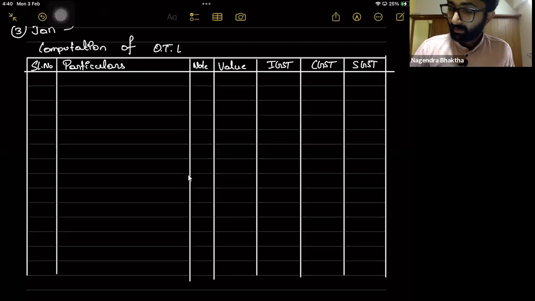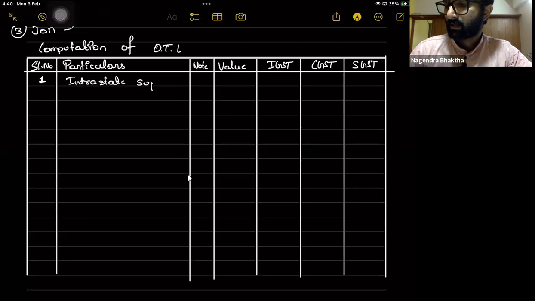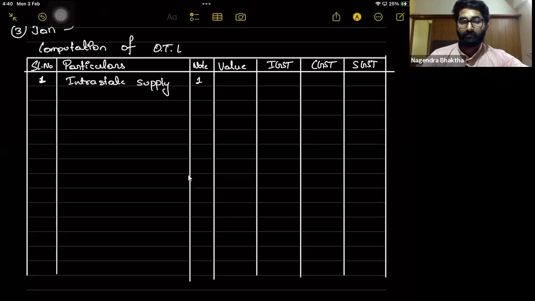First, serial number 1. What is the first serial number? Outward intrastate supplies. What is intrastate supply? Note number 1: here you have to write as per section 15, subsection 1, transaction value will be considered as value of supply. So the value will be 4 lakhs.